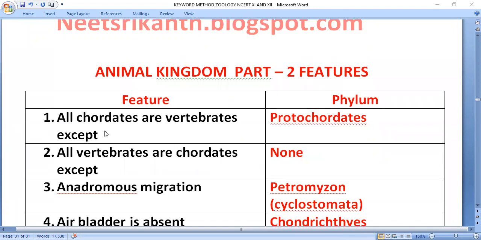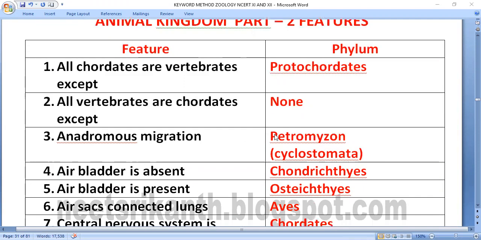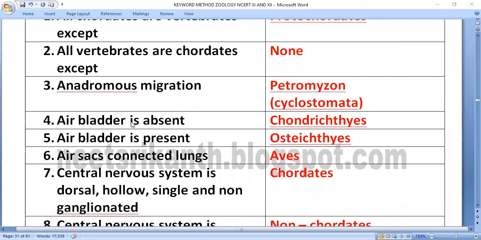All chordates are vertebrates except protochordates. All vertebrates are chordates except none, no exception. All vertebrates are chordates only.